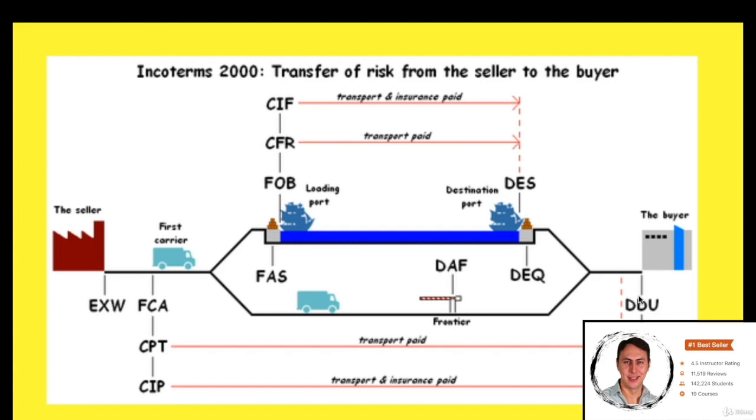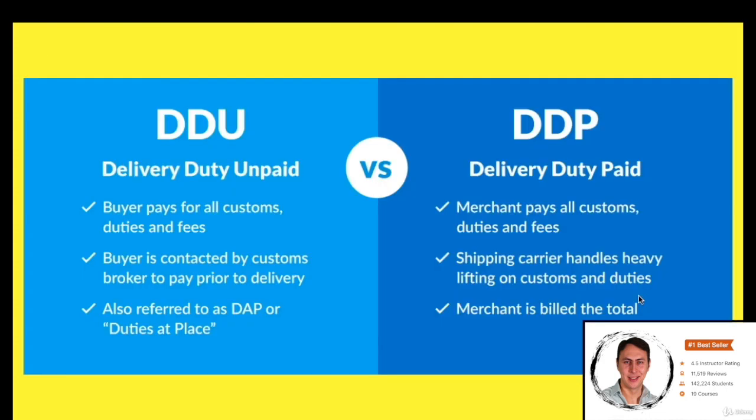However, there is a really important difference between DDU and DDP terms. In both of them, the products reach from the manufacturer's factory to the Amazon storage. The difference is that one of them is paid, and the other one is unpaid. At the DDU, the receiver is responsible for all the customs taxes and so on. However, at the DDP, the manufacturer is responsible for all the procedures from the manufacturer's factory to the Amazon storage.